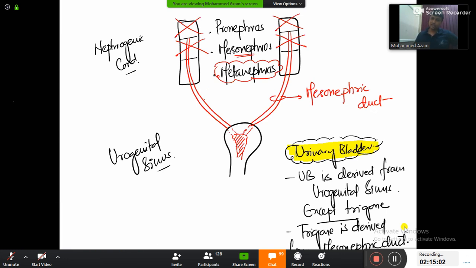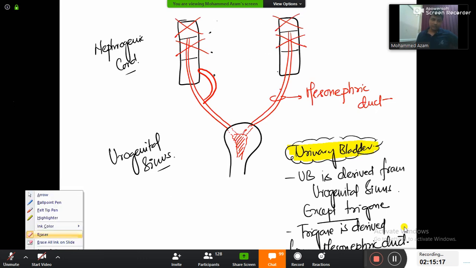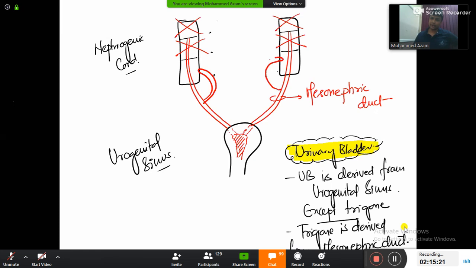Mesonephric duct gives rise to the ureteric bud, going and joining back. It is also going to form the ureteric bud from here, and it is also going to go back and join here. Near the tip of the ureteric bud you'll have the metanephric blastema, and here also the metanephric blastema.